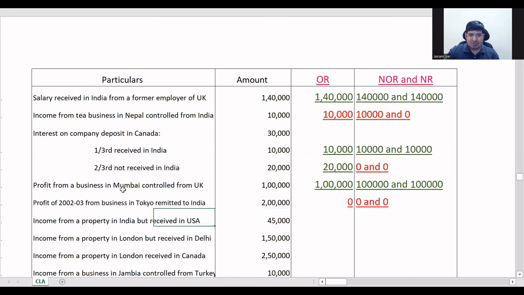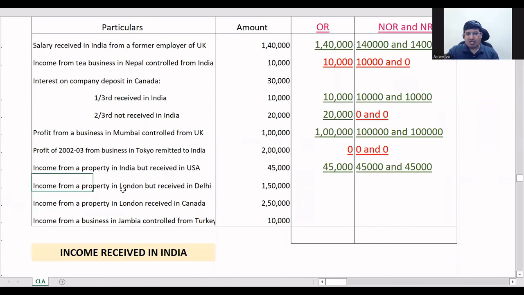Income from property in India received in USA. Property is in India. Indian territory is being used. Taxable for all three. That will be income accrued in India. Income from property in London, but received in India. It is being received in Delhi. Again, taxable for all three.